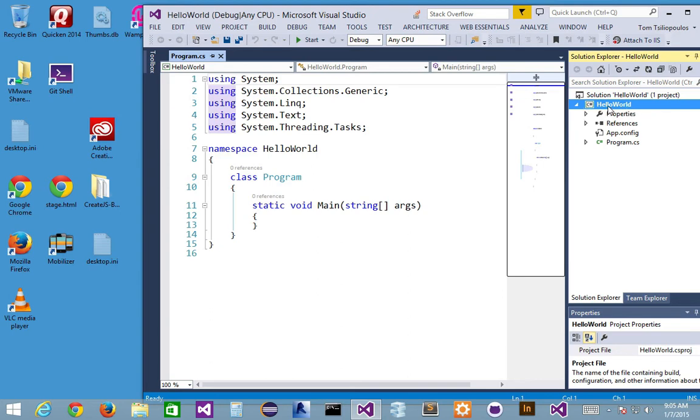If I want to rename this, what happens when I rename my Hello World file right here? And this is the Solution Explorer view on the side. Who knows what happens if I rename it? Anybody, put up your hand. Don't worry. I'm not going to execute you. I'm not the evil empire. Don't worry. You guys are all going to be cool. Anybody, put up your hand. Thank you. Yes, what's going to happen?